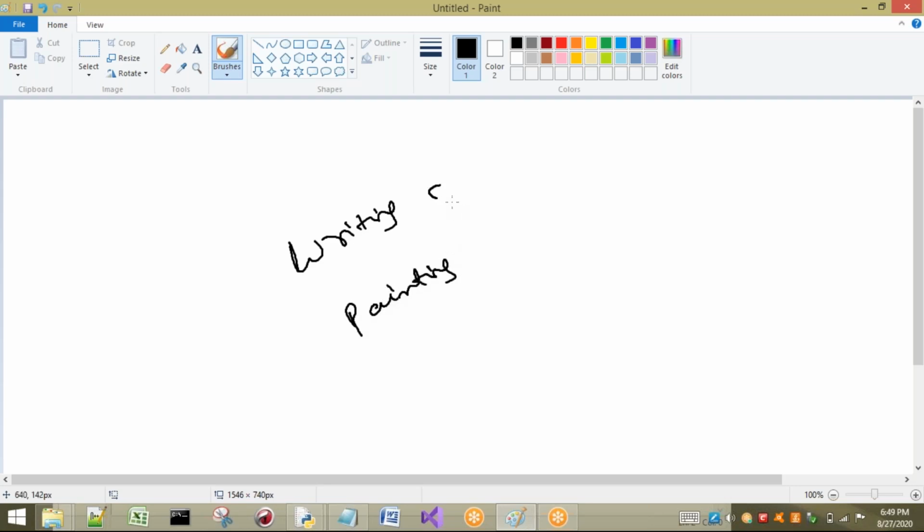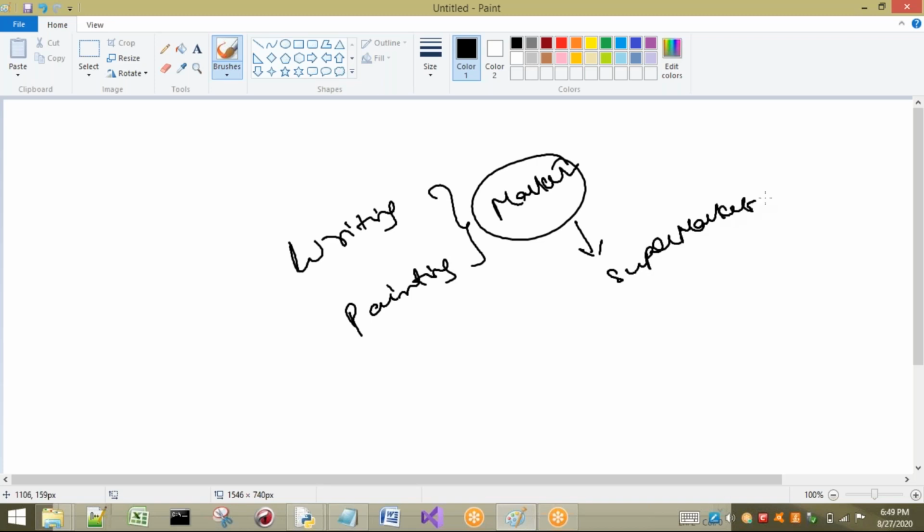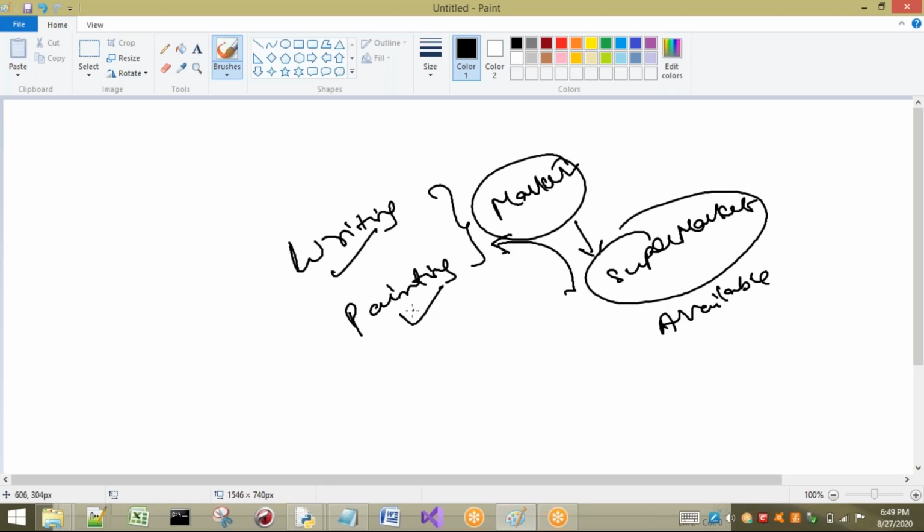First, I need the marker. It is available in the supermarket, so I have to bring it from there. If it is available, I will bring that marker to my home and do whatever task I want.